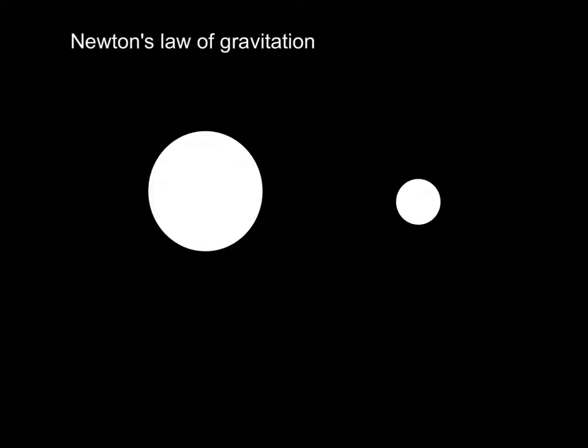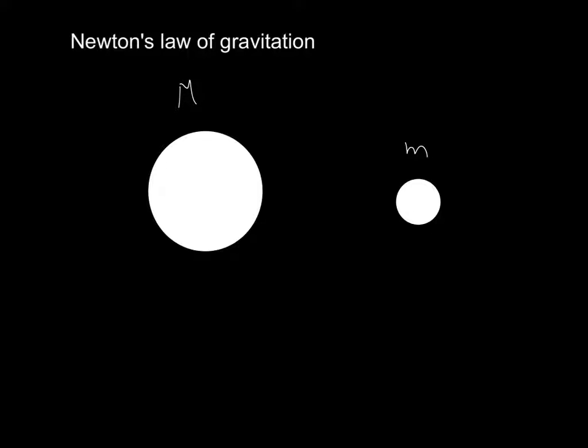Okay. So what basically Newton discovered was that two masses attract each other, and that the more mass they have, the greater the attraction between them. And you probably know this already. Now, this means, for example, that two people attract each other gravitationally. It's just that the gravitational force is so weak that you need a huge amount of mass to actually feel anything. So really you need a body the size of the Earth to feel an appreciable force. But yes, there is a gravitational attraction between any two bodies that have mass.